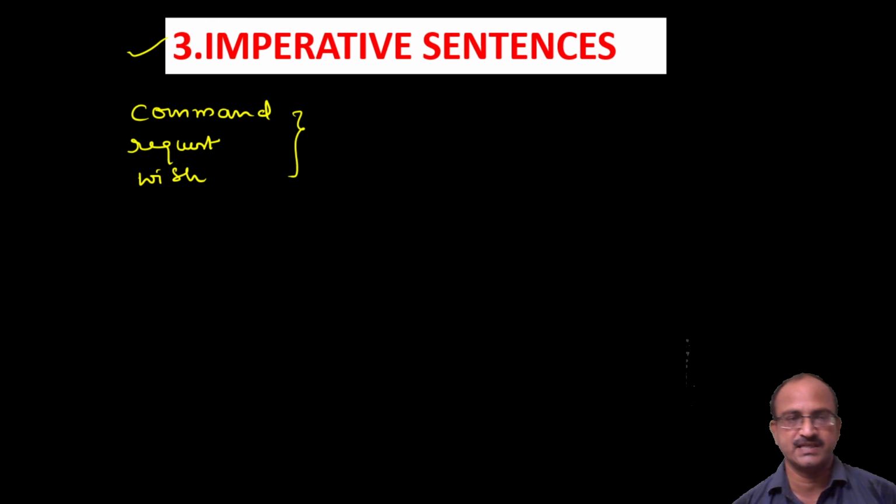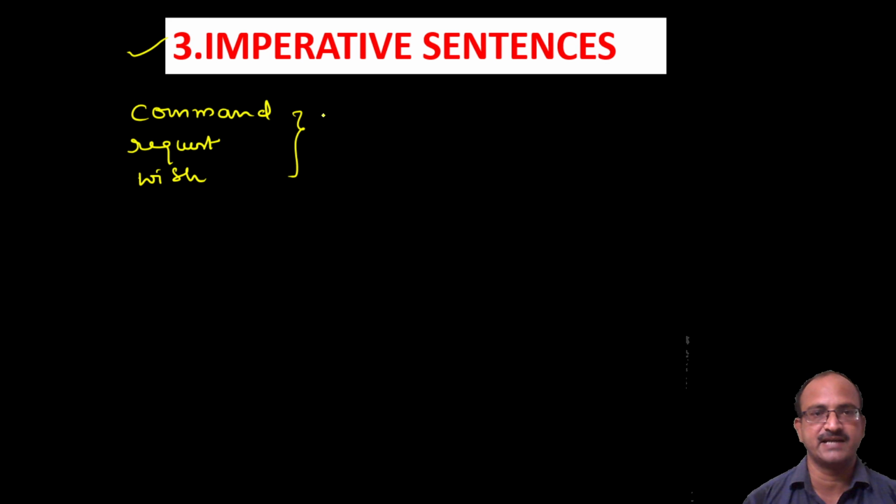So the first one is assertive, affirmative or declarative sentence. The second is interrogative sentence, which has two types, both ending with a question mark. Now the third one is the imperative sentence, which means commands. For example, Open the door.